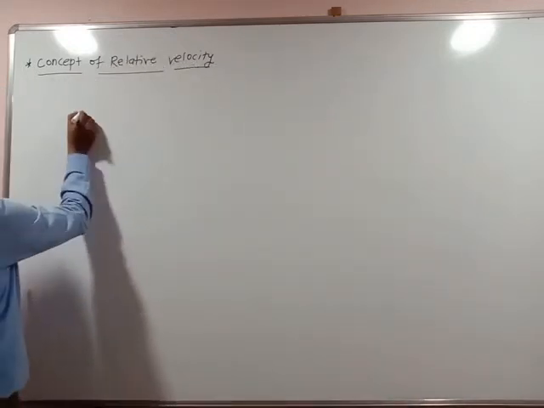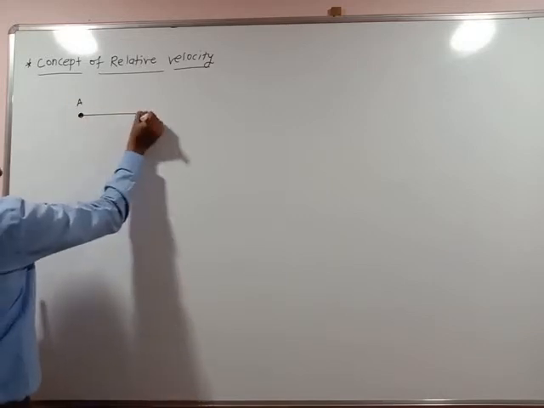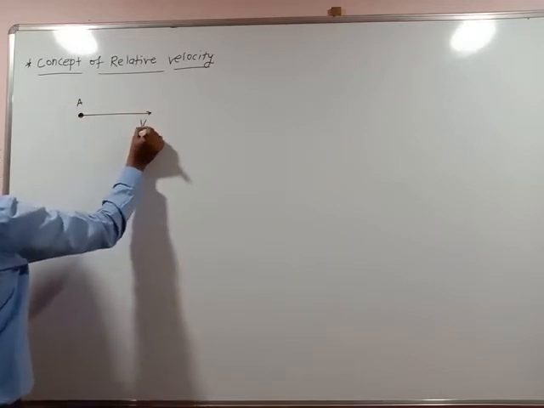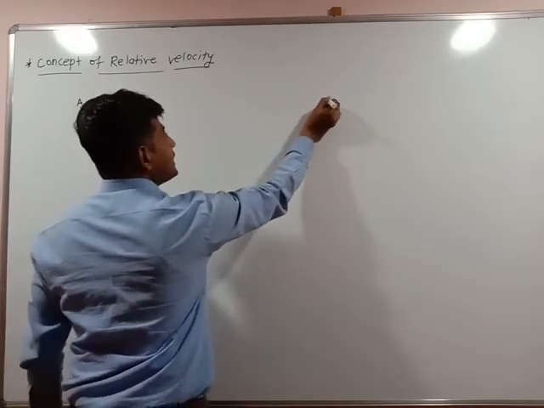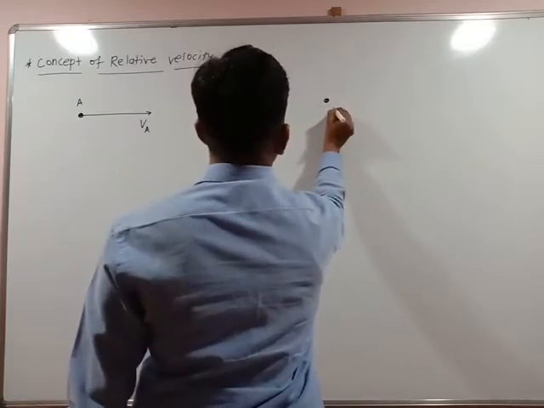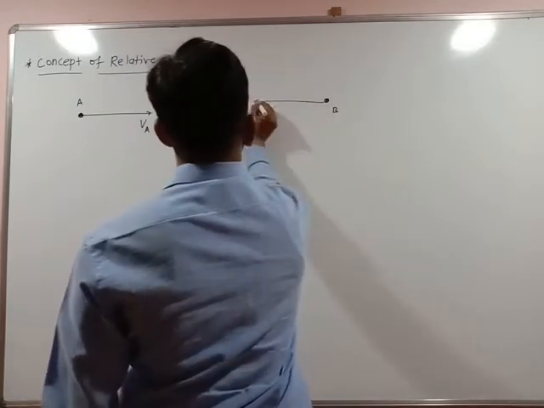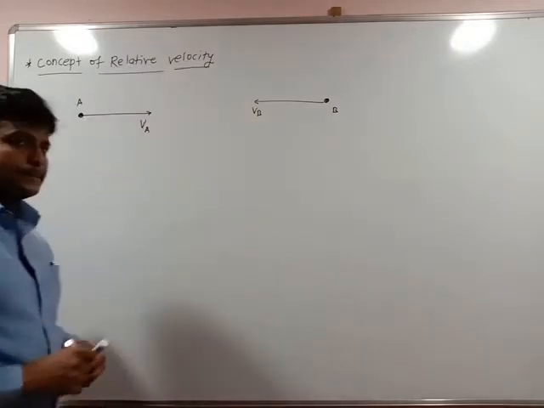If the object at A is moving with the velocity Va, okay, and the object at position B is moving with the velocity Vb. Is it clear?